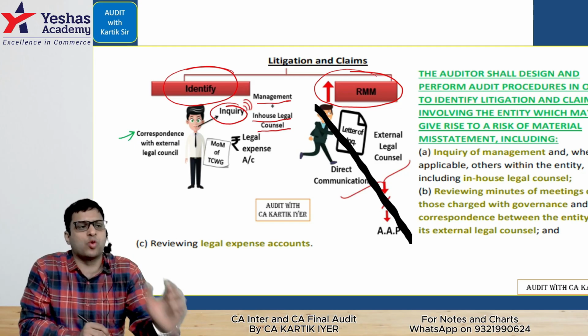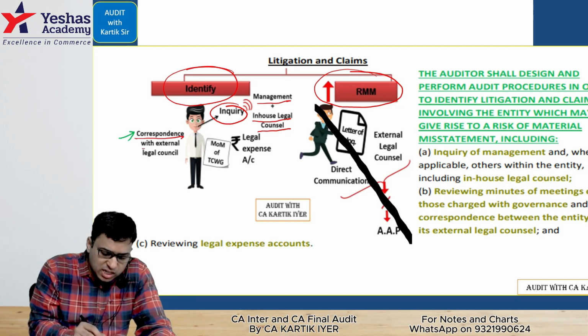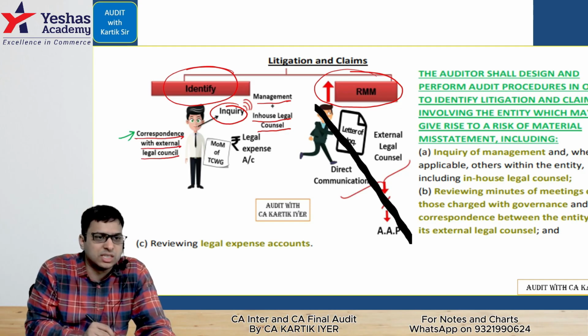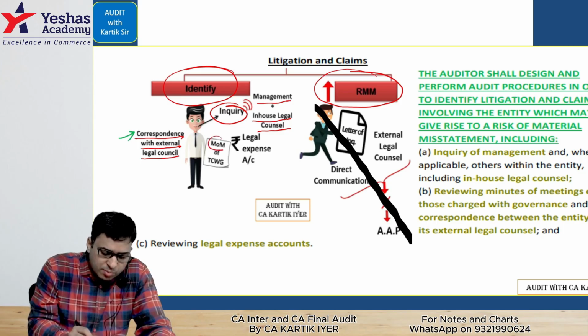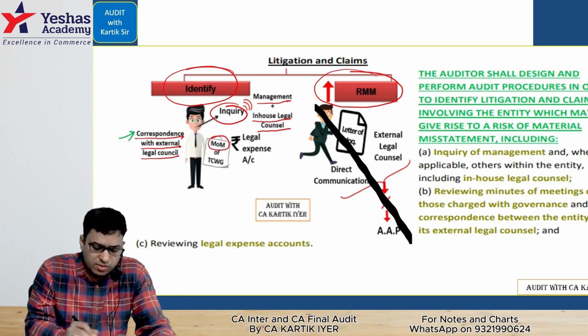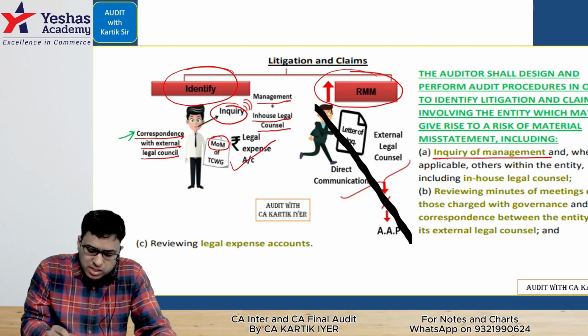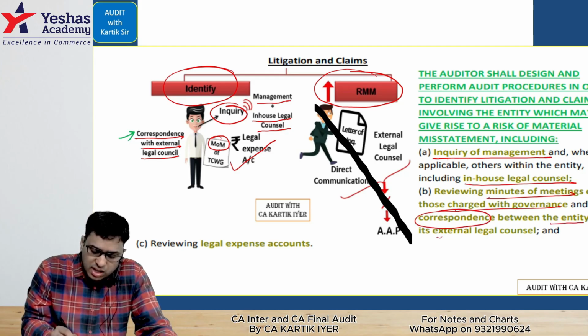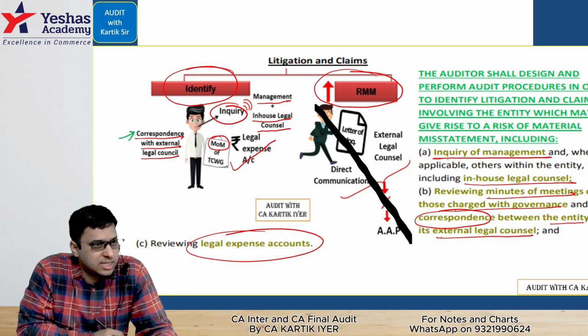With that, we'll identify if a court case is going on. Second, we will check our correspondence with the external legal counsel, any email communication between the management and the external legal counsel, and we'll check the minutes of meeting of the TCWG. Third, we'll check the legal expense account. Only 3 points. You can see here also: inquire of the management and in-house legal counsel, review the minutes of meeting of TCWG and any correspondence between the entity and the ELC, external legal counsel, and review the legal expense account. Similar points. Easy.